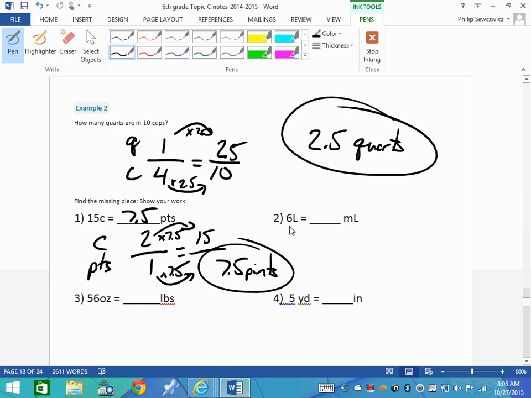All right. Liters and milliliters. So I've got liters, I've got milliliters. If we go to our conversion sheet again, you can see the routine there. We know that 1 liter, and I'm on the right-hand side, 1 liter is the same as 1,000 milliliters. So because I have 6 liters, we're going to keep it with the 6, and this is what I'm going to end up solving for. So what are you going to multiply by? Nice and clean, nice and crisp. So times it by 6, so it is going to be 6,000 milliliters.